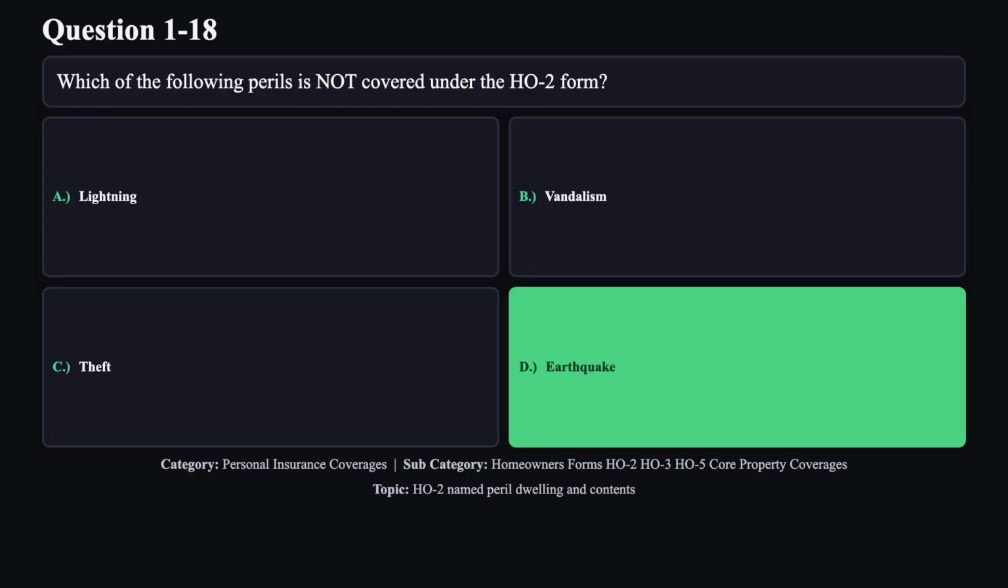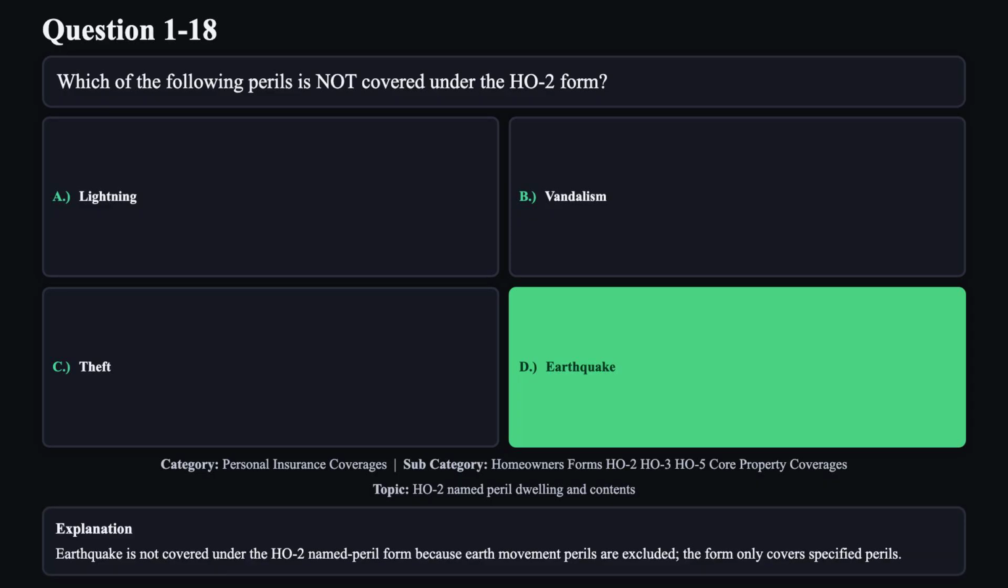The correct answer is D. Earthquake is not covered under the HO2 named peril form because earth movement perils are excluded. The form only covers specified perils.